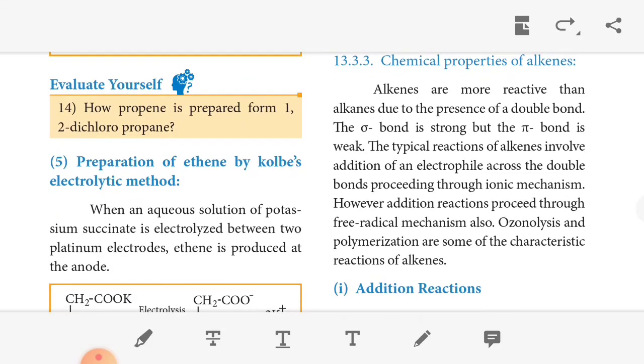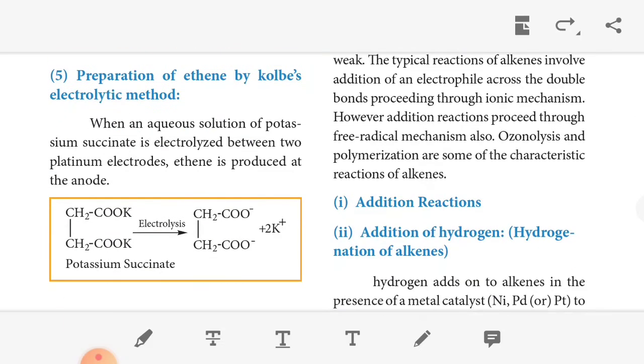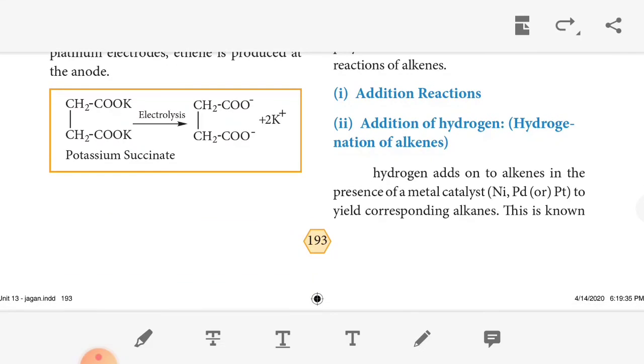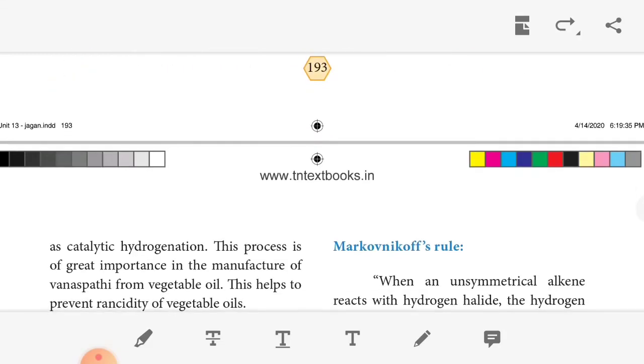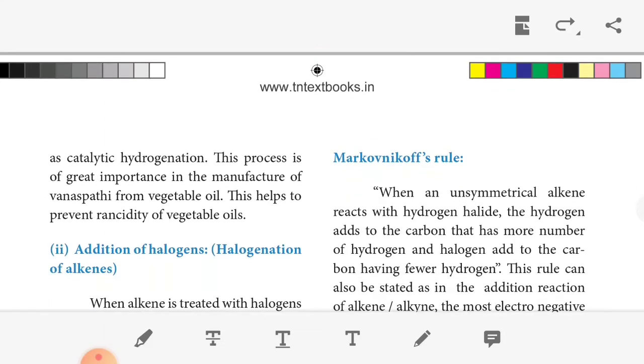Okay. So the first one, addition reaction. The addition reaction means addition of hydrogen. So the hydrogenation of alkenes. Hydrogen adds to alkene in the presence of a metal catalyst, nickel, platinum, or palladium, to yield the corresponding alkane. This is known as catalytic hydrogenation, which is very important in the manufacture of vanaspati and vegetable oils.